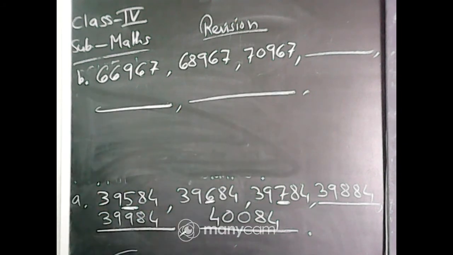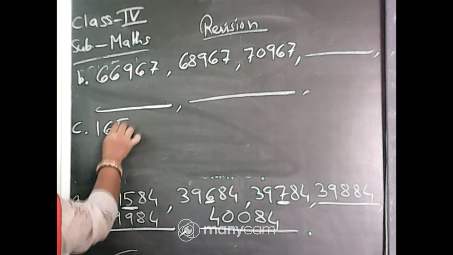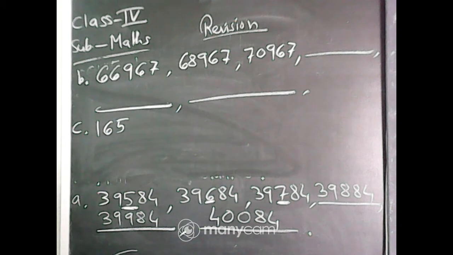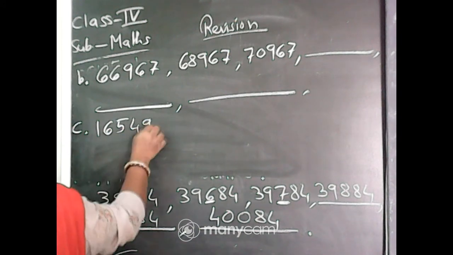Quickly fill this one. Where are the changes? Exactly. The change is in the thousands place. So change it.